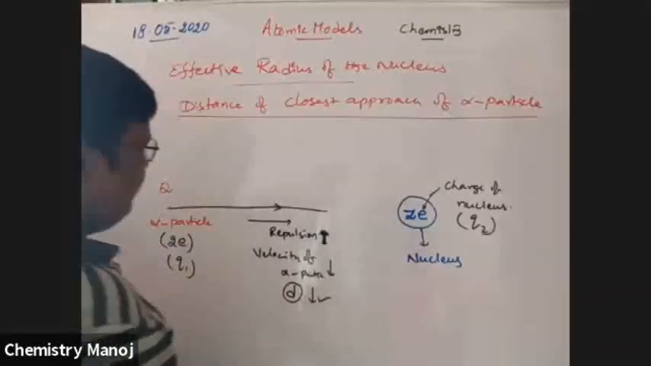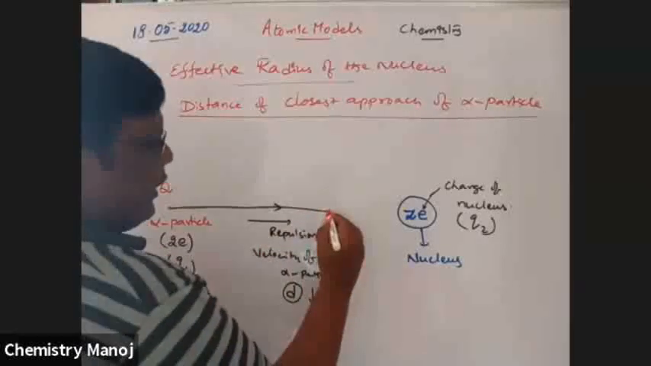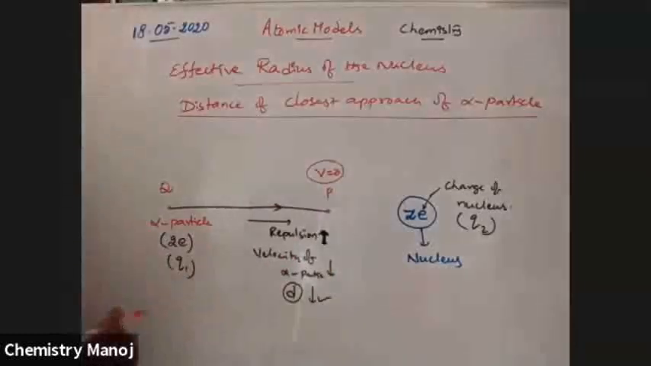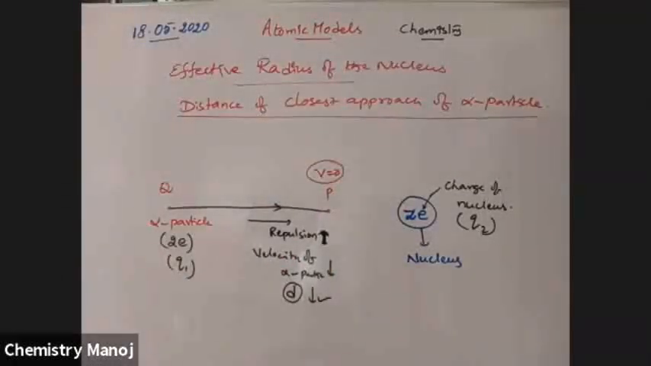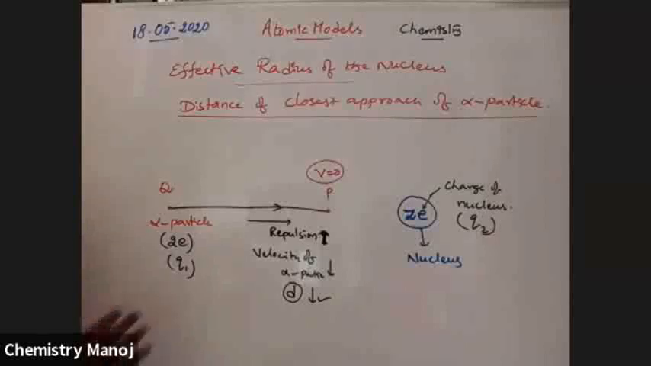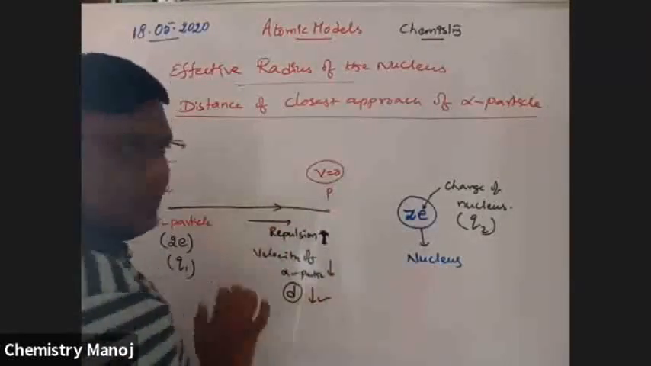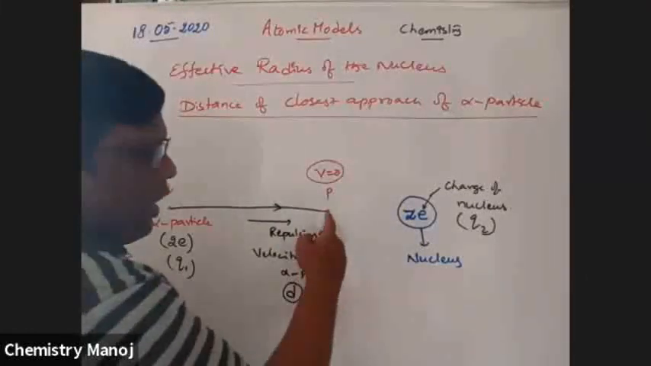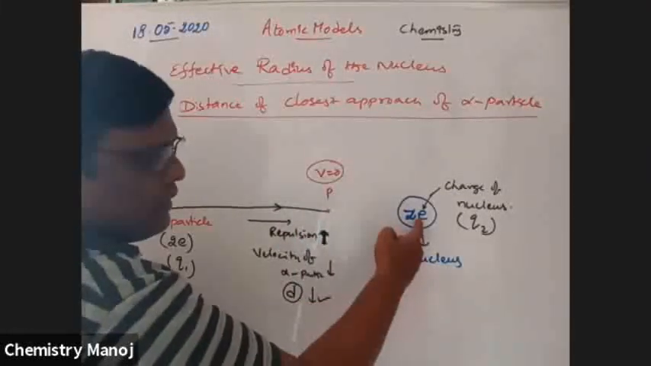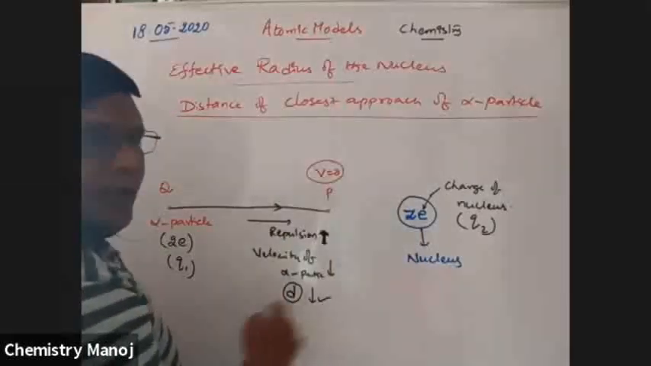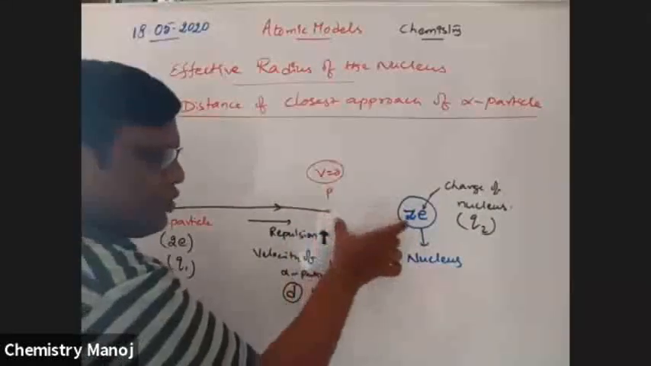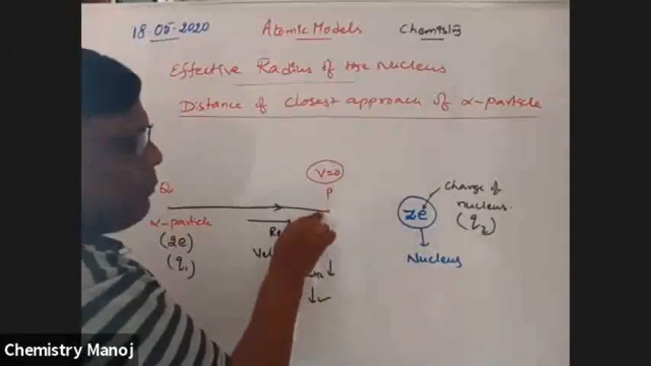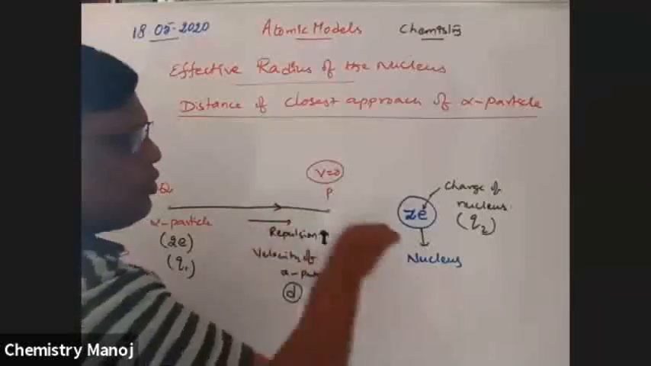and at a point P, let it be a point P, the velocity goes to 0. That means up to this point only the alpha particle is moving. After that, it is not possible. That means up to this point, the nucleus charge influence is available, because it is positive charge, up to here the positive charge has influence. So beyond this point, the particle is not moving towards the nucleus.